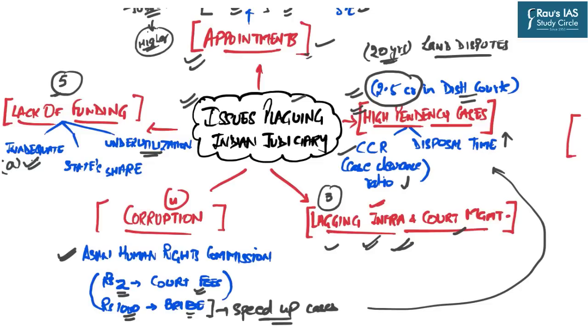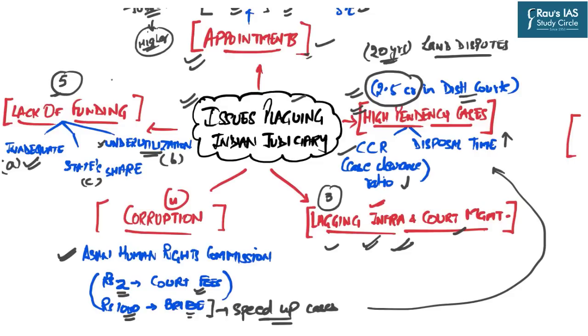The first issue is that adequate funds are not provided to the Indian judiciary. The second issue is that out of the total fund which is allocated to the judiciary, there is a huge underutilization. And the third point is that of the states' share. The states are not providing the funds.